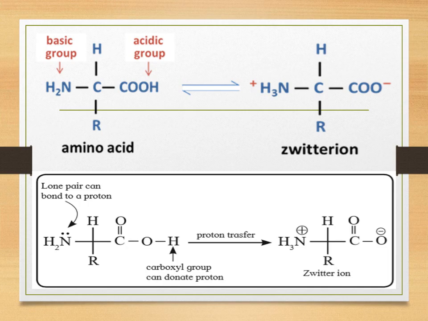And students, when the proton transfer takes place, the carboxyl group, after donating its proton, acquires a negative charge, whereas the amino group, after accepting the proton, acquires a positive charge. So this is called a Zwitter ion, where the same molecule has two charges, the positive charge and the negative charge. The proton transfer from the acidic group to the basic group of the amino acid leads to the formation of a salt, also called a Zwitter ion.